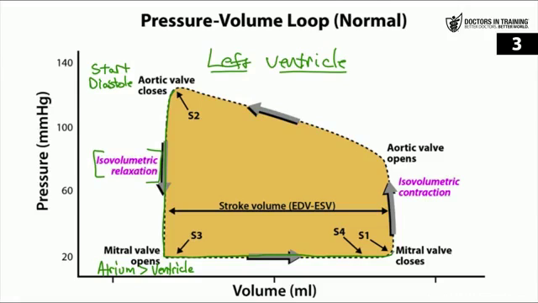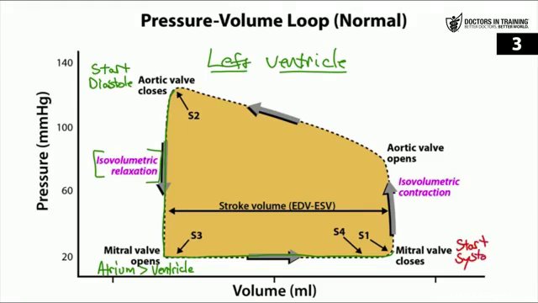Now you may see loops in other books or other resources where that line is maybe sloped up more just a little bit, and that's fine, but realize that the pressure is not increasing much here. You do have an atrial contraction at the end, which completes the filling of the ventricle, and then the mitral valve is going to close. Now we see this at the bottom right of the circuit, and that completes diastole. Now the left ventricle is full of blood and all the valves are closed and the pressure in the left ventricle is still very low. And now that mitral valve is closed, now we can actually begin systole.